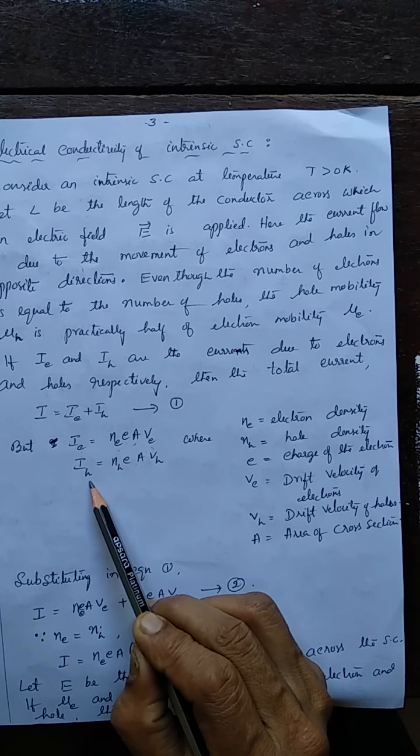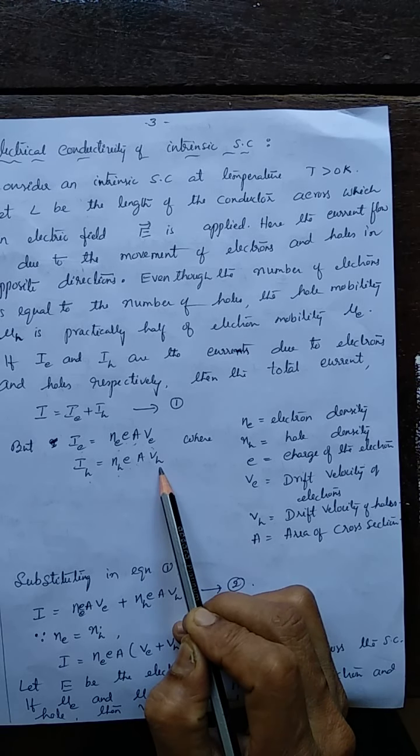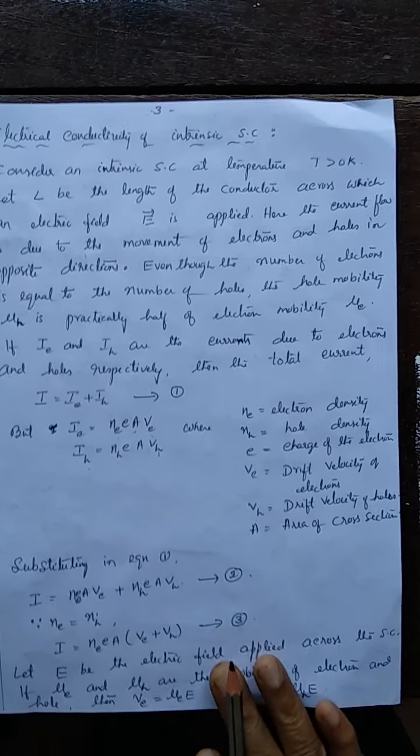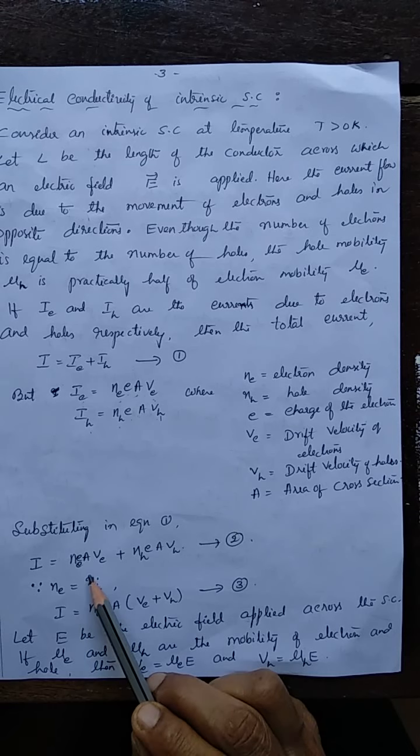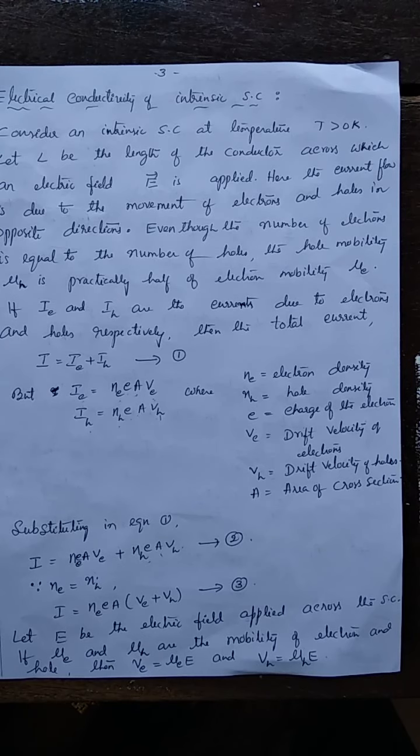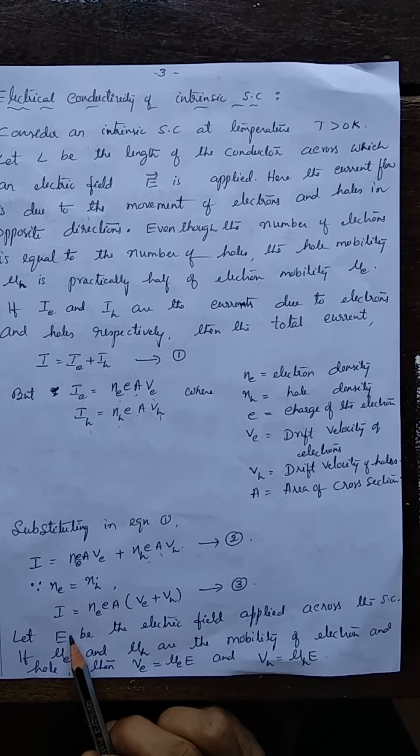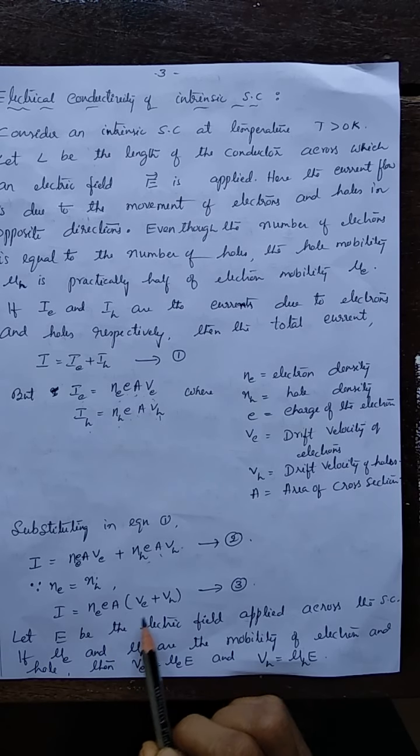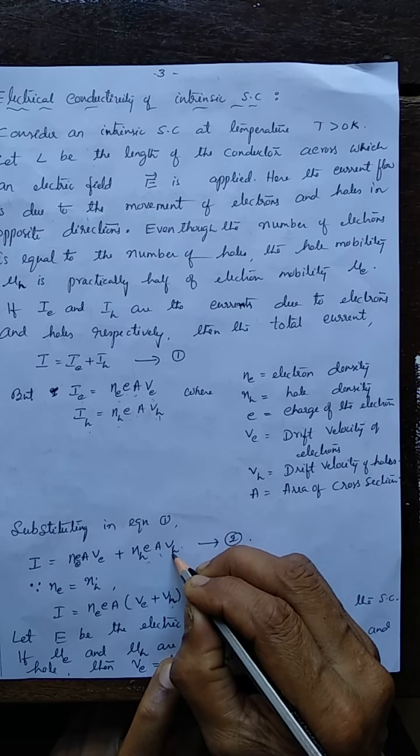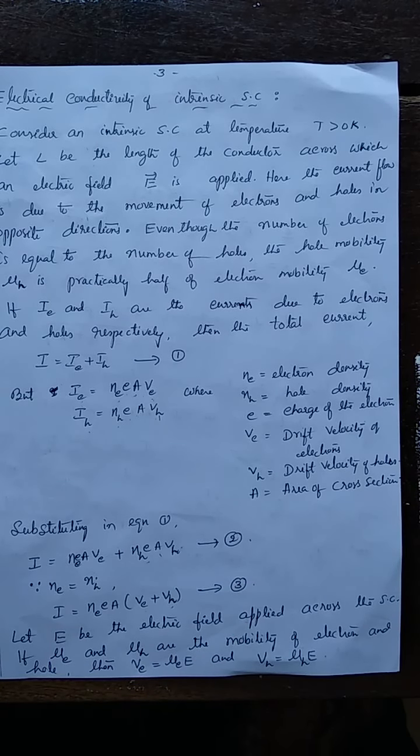The current due to holes, NH EA into VH. What is VH? Drift velocity of the holes. So that I, the total current, is given by the sum of the two equations. But what about number of holes and electrons? Number of holes equal to number of electrons. How many electrons are drifted, so many holes are created in the valence band. So that Ne equal to NH. Therefore, I becomes NEEA into VE plus VH. This is VH, the drift velocity of the hole. This is about the current.